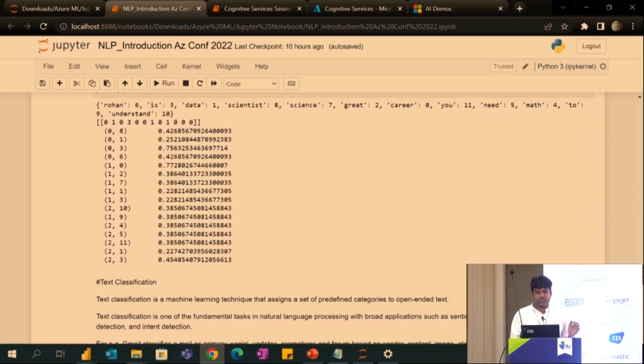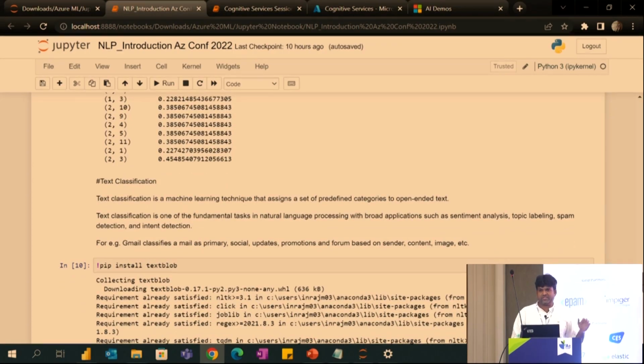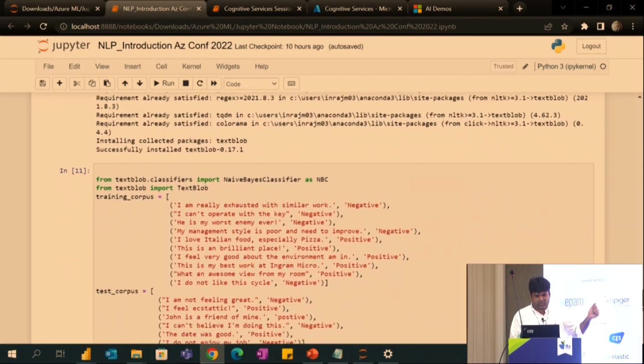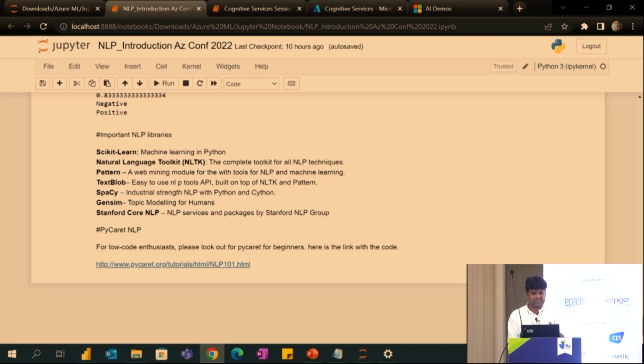Instead of that, while using cognitive services, you don't need to do anything. You just need to install that multi-service account, get the API key, and directly use it. I'll show it. Also, I want to highlight some more things. These are some NLP libraries we use: NLTK, which I just mentioned, TextBlob, spaCy, and Stanford NLP. And nowadays more things are coming. You can search Hugging Face. They are doing very good work, using perceptrons, transformers and all. That is the latest thing. So all these things we don't need to do.